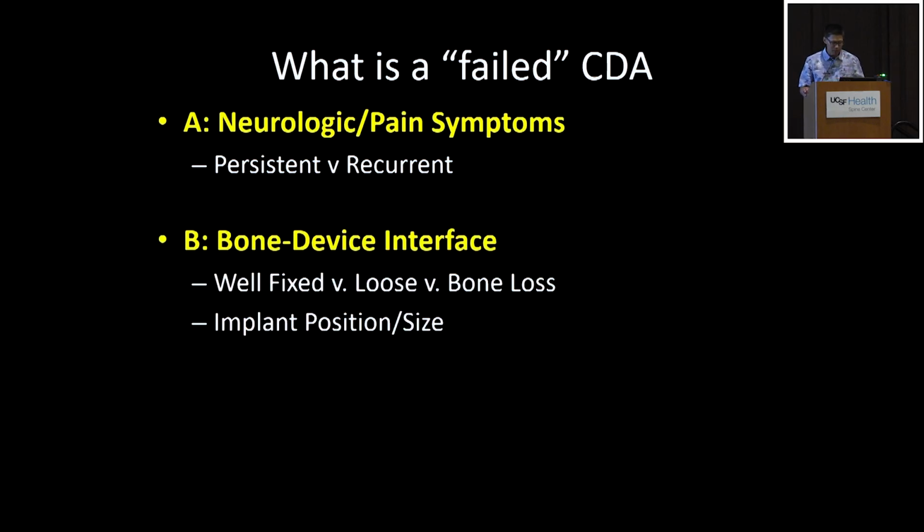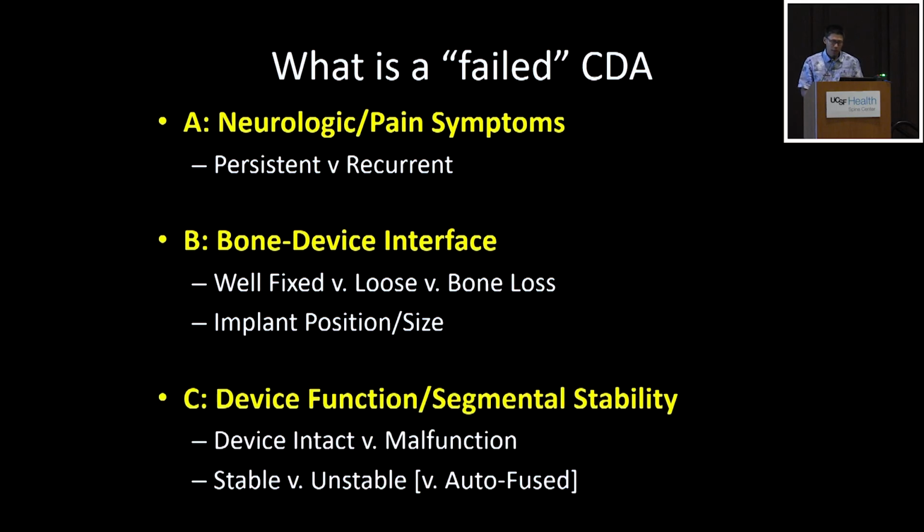And the next is the bone-device interface. I like to take this from our total joint replacement colleagues on the arthroplasty side. It's either well fixed, loose, or there's bone loss, and that bone loss can vary, and then whether it's septic or aseptic. Then you have to look at implant position and size, so how is it interfacing with the bone? Obviously we know that if you're undersized, that leads to a higher rate of subsidence. And then finally, look at the device, whether it's functioning well, the way it's intended to, or malfunctioning.